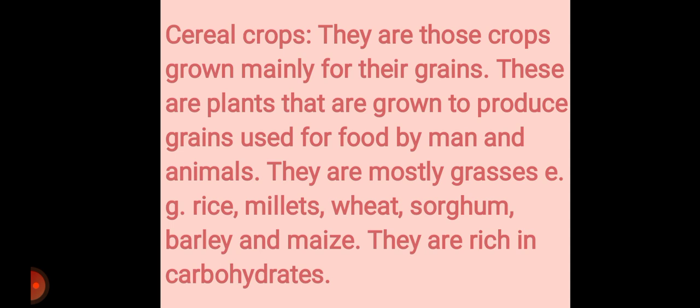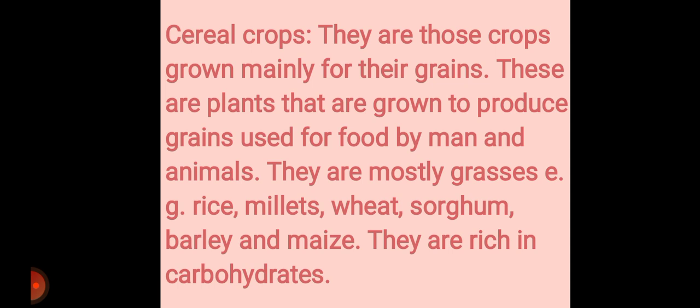And we also know that cereal crops are rich in carbohydrates, so they produce grain used for food by man and feed for animals.